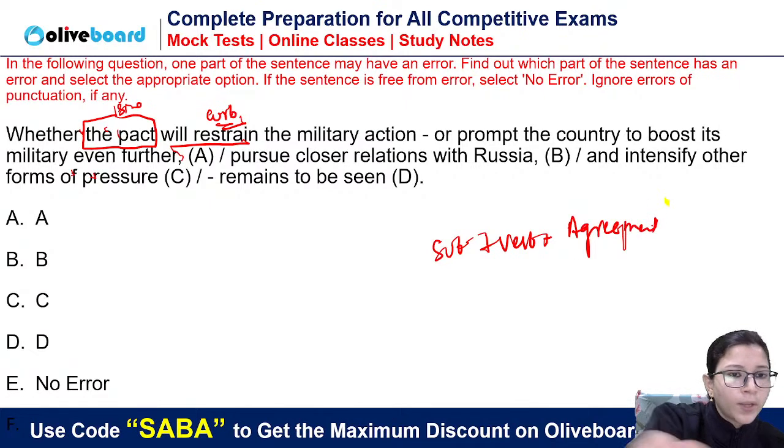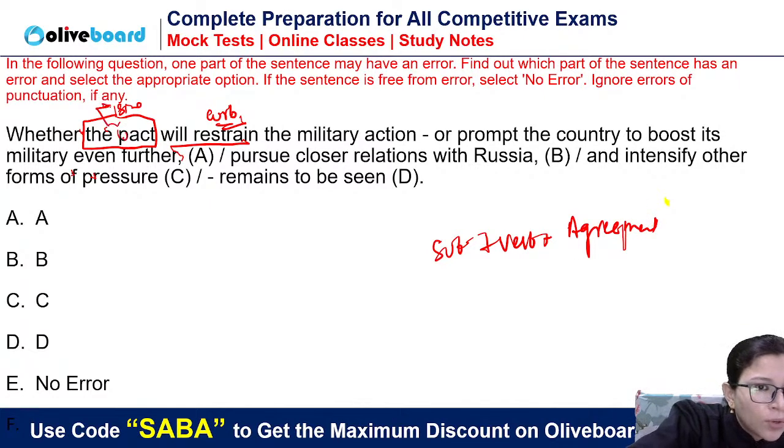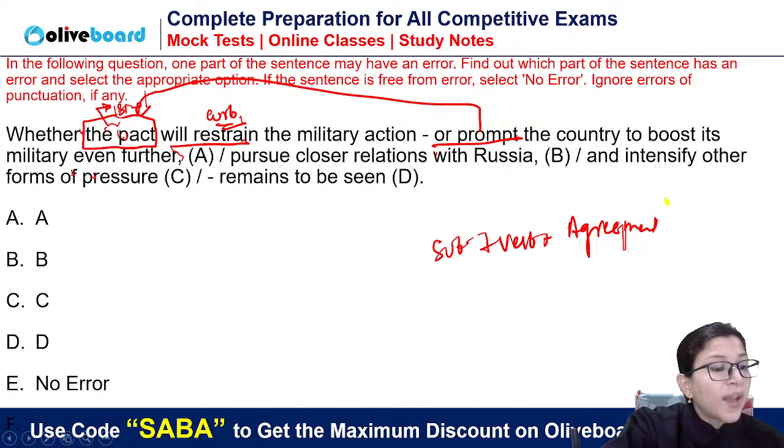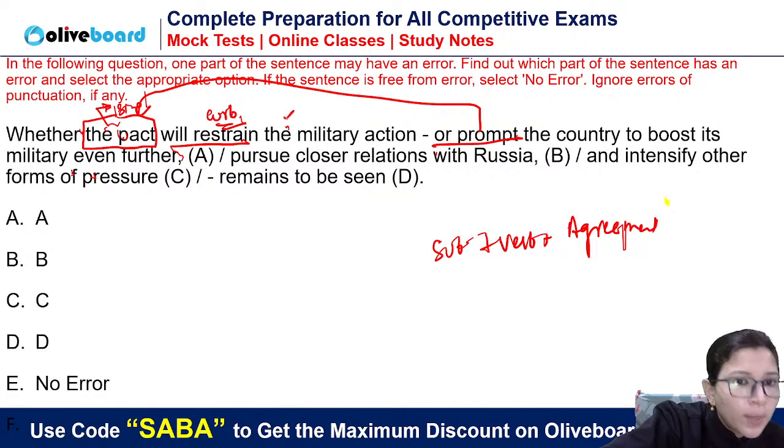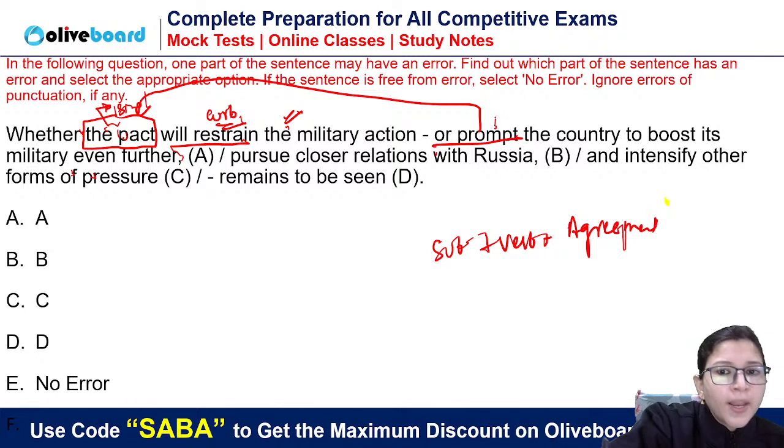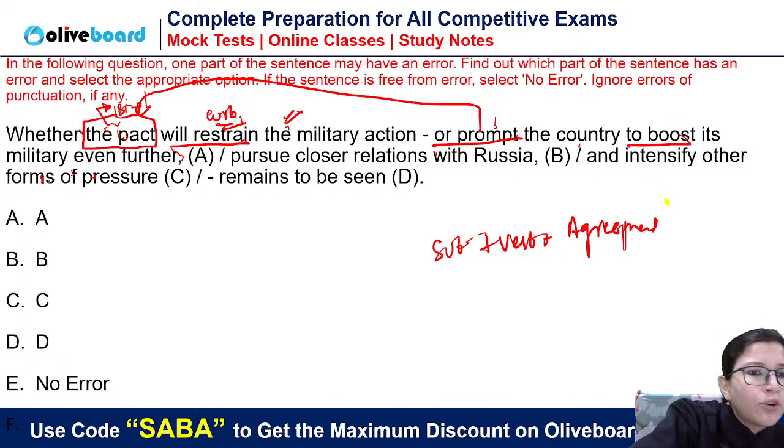Okay, now listen to me. Whether the pact is singular, will restrain, it means it will curb the military action, or prompt. What will prompt? The pact will prompt. किसी पैक्ट की किसी एग्रीमेंट की बात हो रही है, ये मिलिट्री एक्शन को कर्ब करेगा, रोकेगा, या प्रॉम्प्ट करेगा कंट्री को to boost its military even further.